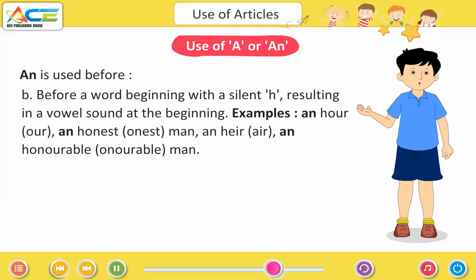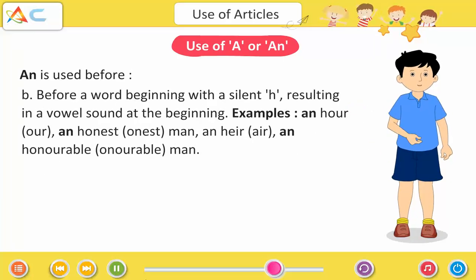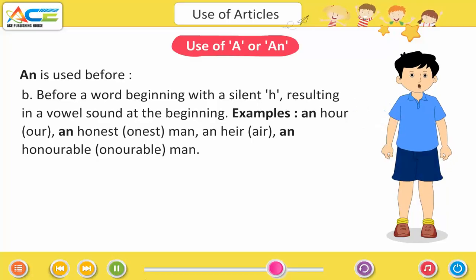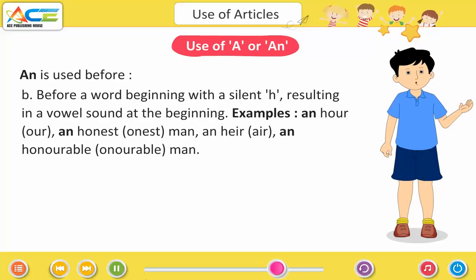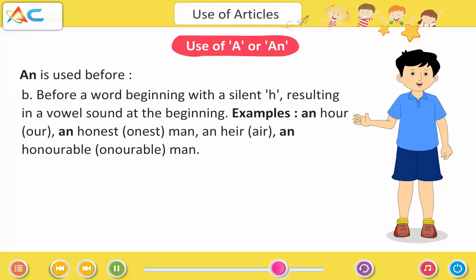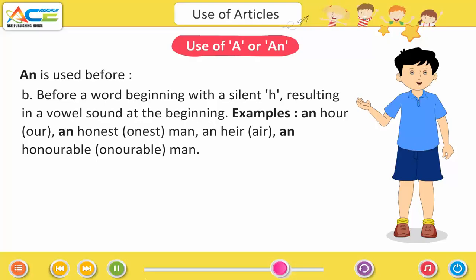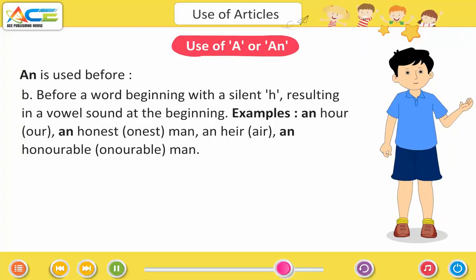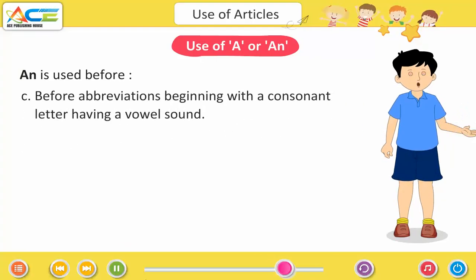Also before a word beginning with a silent h, resulting in a vowel sound at the beginning. Examples: an hour, an honest man, an heir, an honorable man.